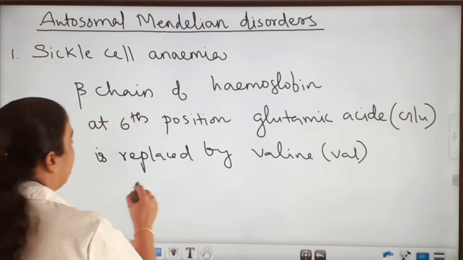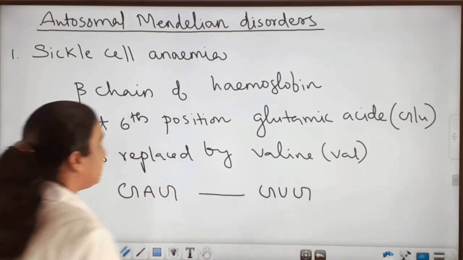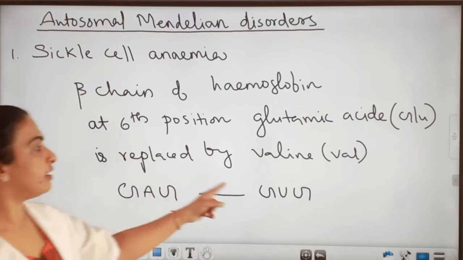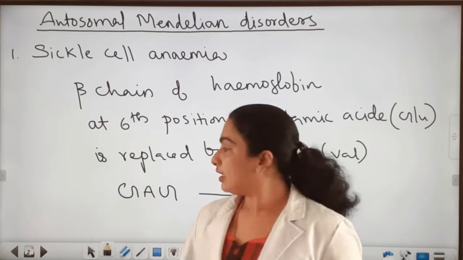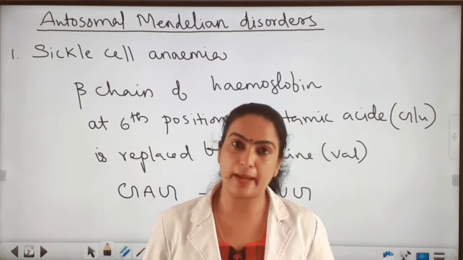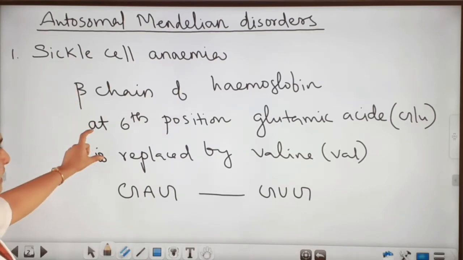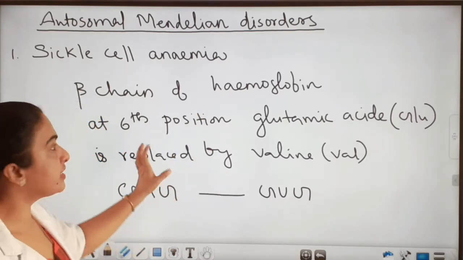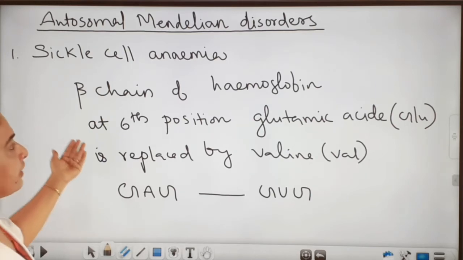Or we can say the GAG is replaced by GUG. That means GAG is the genetic code, these are the nitrogen bases: guanine, adenine, guanine here, and guanine, uracil and guanine here. These things I will teach you in the next chapter. Anyway, just keep it in your mind that in the hemoglobin, at the sixth position of the beta chain, the glutamic acid is replaced by valine. This is the reason for this disorder that leads to the formation of sickle-shaped RBC,